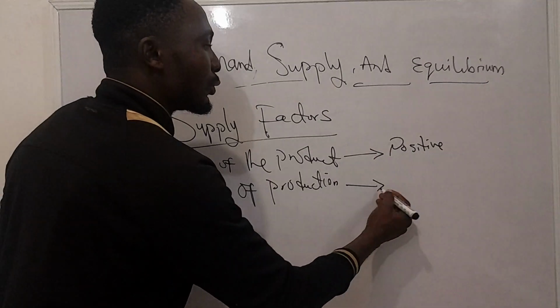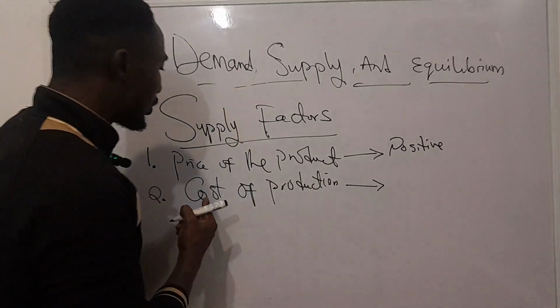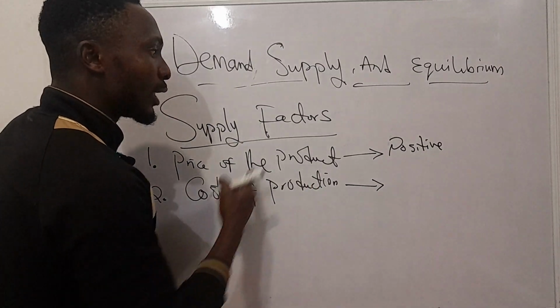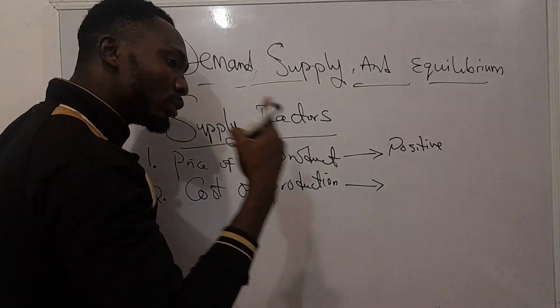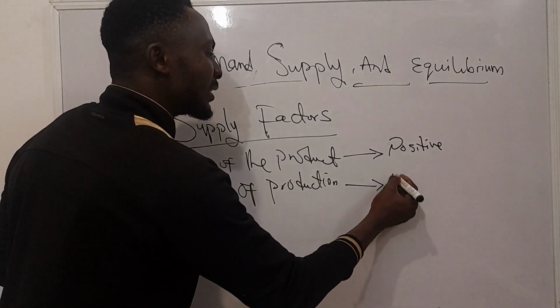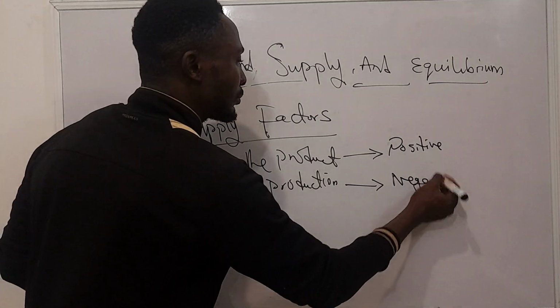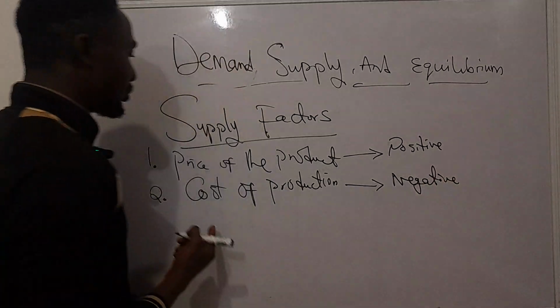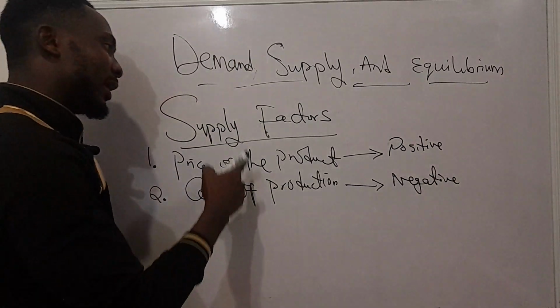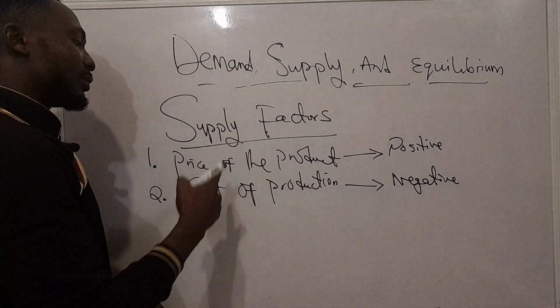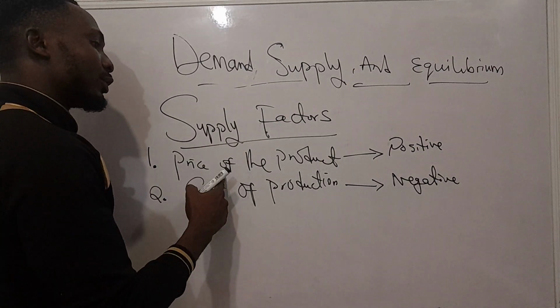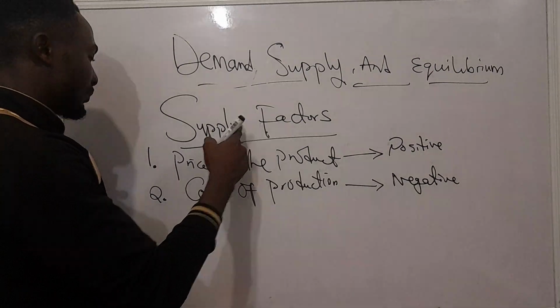So in this case, we are going to say that the relationship between the cost of production and the amount of goods that will be supplied is negative. So there's a negative relationship between cost of production and supply, and then there's a positive relationship between the price of the product and supply.